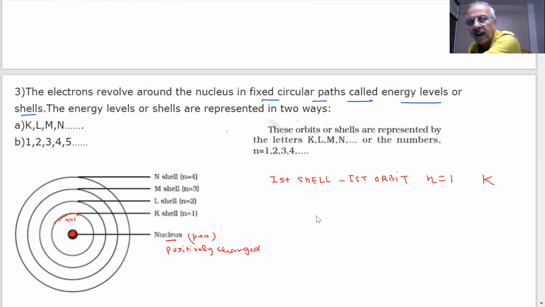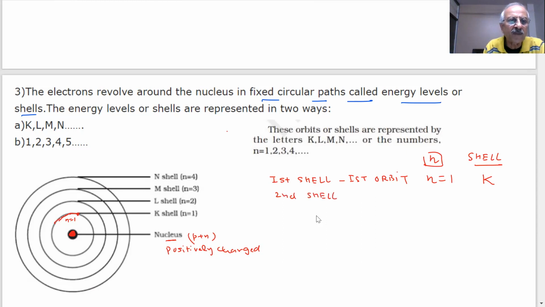So whenever I write K, students, that is the K shell. Which shell is K? First shell. The first shell is called the K shell, and the value of n is 1. Yes, sir. N value 1.